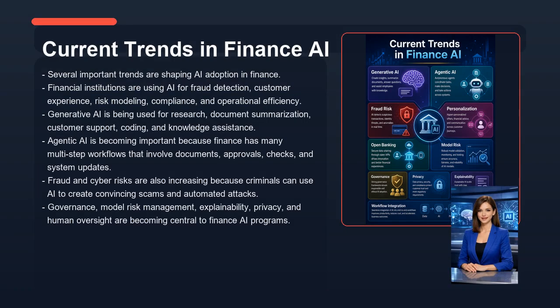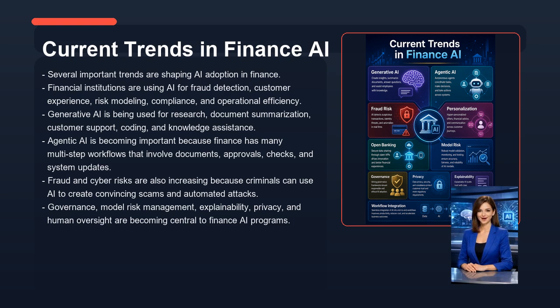Now let's look at current trends in finance AI. Several important trends are shaping AI adoption in finance. Financial institutions are using AI for fraud detection, customer experience, risk modeling, compliance, and operational efficiency. Generative AI is being used for research, document summarization, customer support, coding, and knowledge assistance. Agentic AI is becoming important because finance has many multi-step workflows that involve documents, approvals, checks, and system updates.